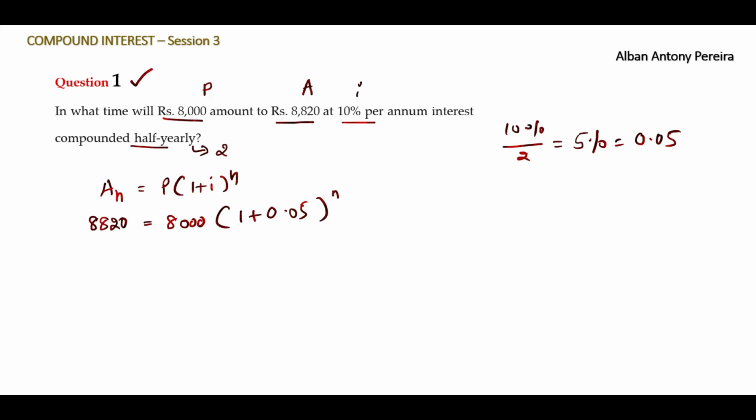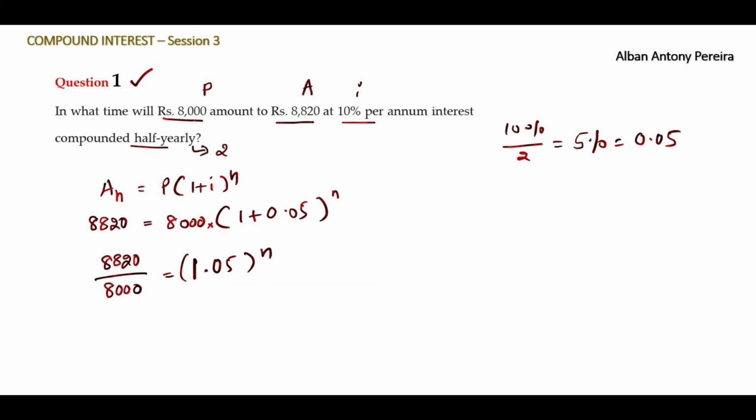Moving further, this is nothing but 8,000 multiplied with this. So we can bring this 8,000 onto the left hand side, and it becomes 8,820 divided by 8,000 is equal to 1.05 to the power n.